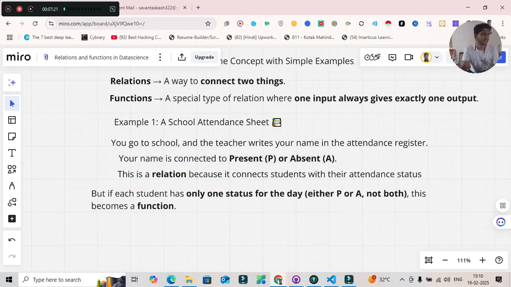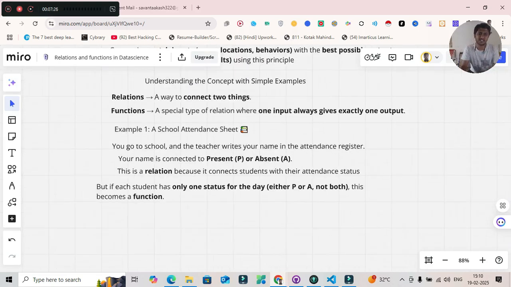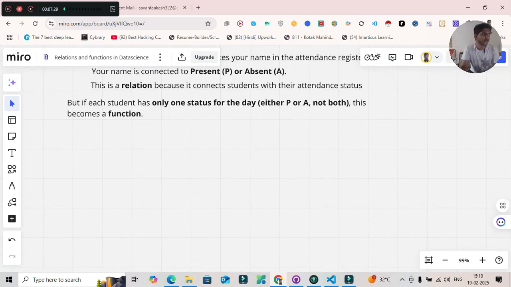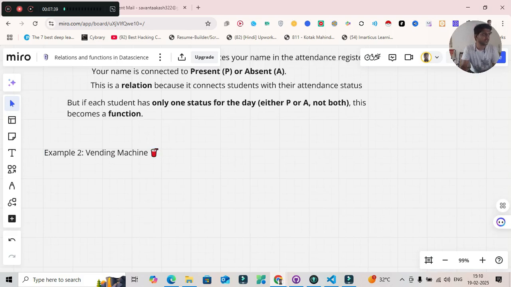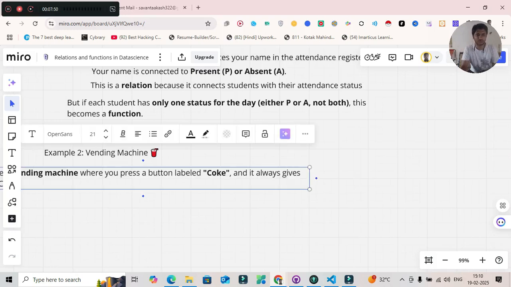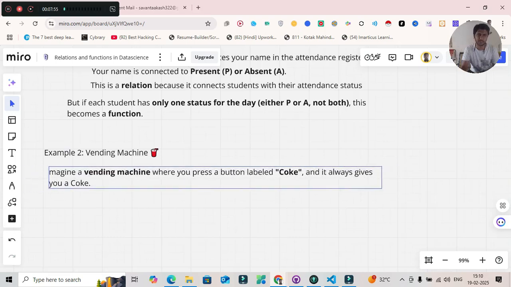So let me take another particular example so that you can correlate. Now let's say I am taking an example of a vending machine. Okay, imagine a vending machine where you press the button labeled Coke and it always gives you a Coke. Okay, so what you do? You press the Pepsi button, you will get the Pepsi. Correct.